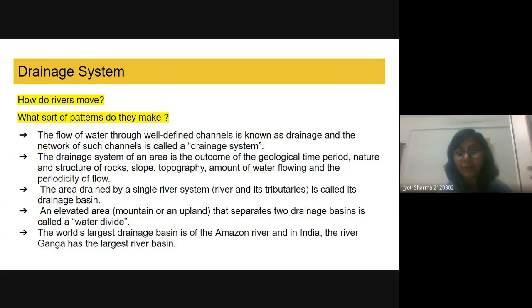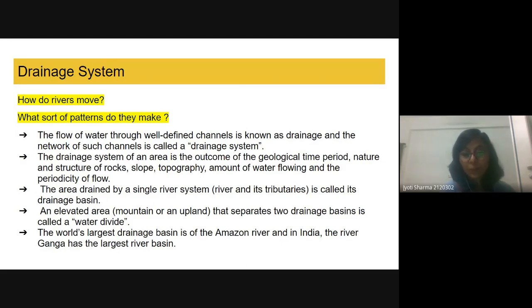So this network will be known as the drainage system. The drainage system of an area is the outcome of geological time period, nature and structure of rock, slope, topography, amount of water flowing, and the periodicity of the flow. This is already clear. Then the area drained by a single river system, where a single river system is flowing, is known as the drainage basin.